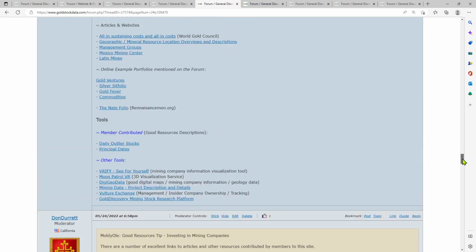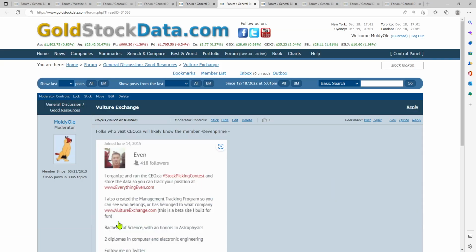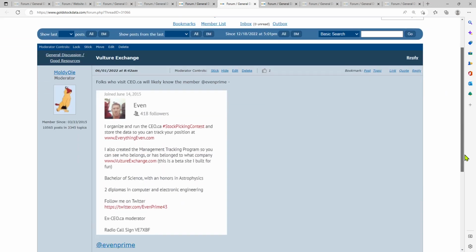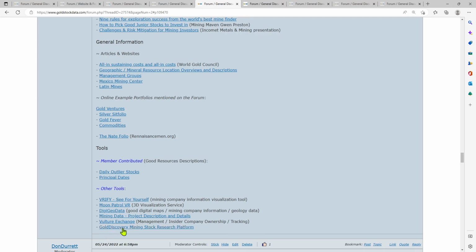Then we have some other tools, 3D modeling, Vulture Exchange, out on ceo.ca. Let me pull that up real quick. That is Even Prime. He's got this great database of all of who owns what. So who's involved in what company. So a link to that site. All sorts of gold discovery mining research platform. All right, let's move on.